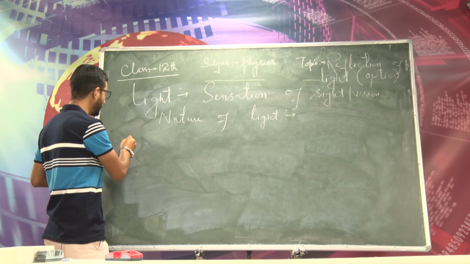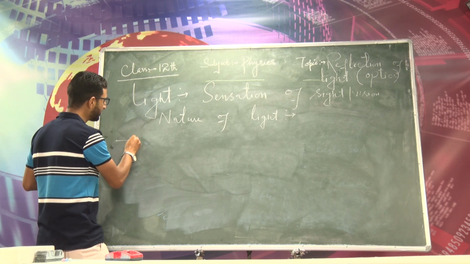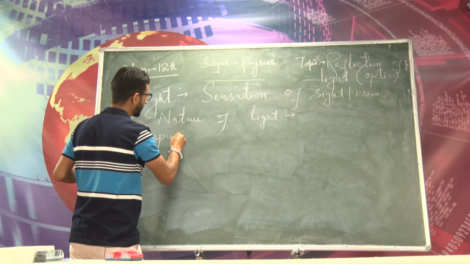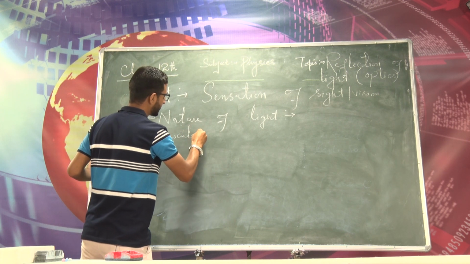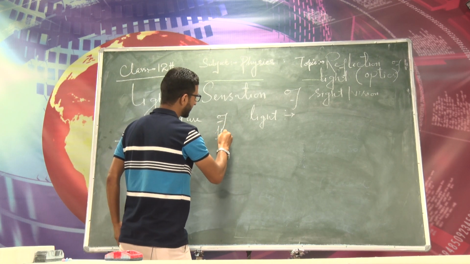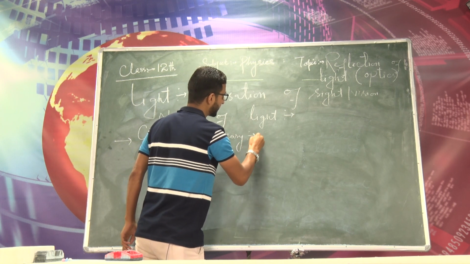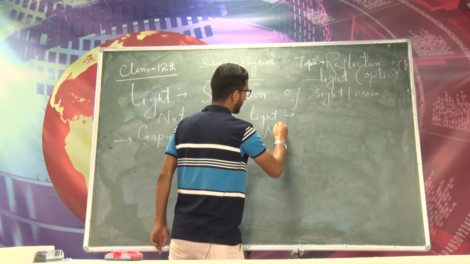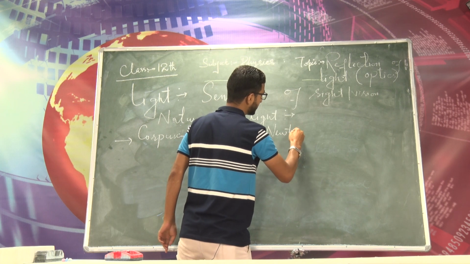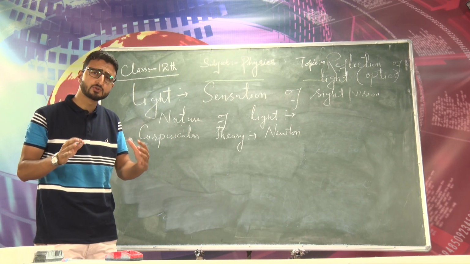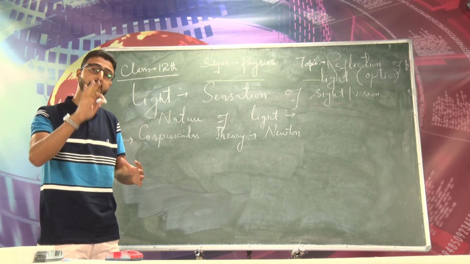So first of all, the corpuscular theory was given by Isaac Newton. So let me write here corpuscular theory. This was given by Isaac Newton regarding the nature of the light. So as per the corpuscular theory, light consists of extremely small lightweight material particles.